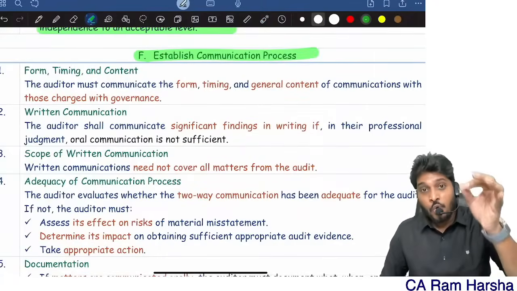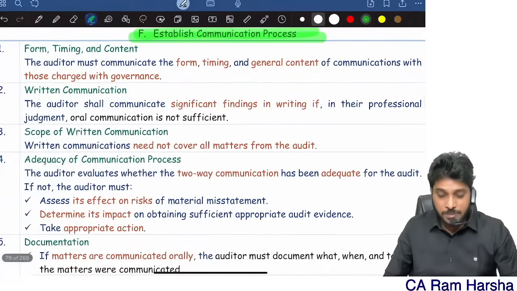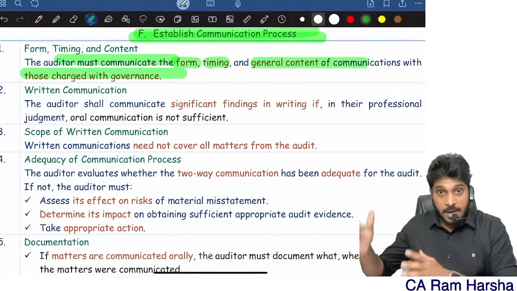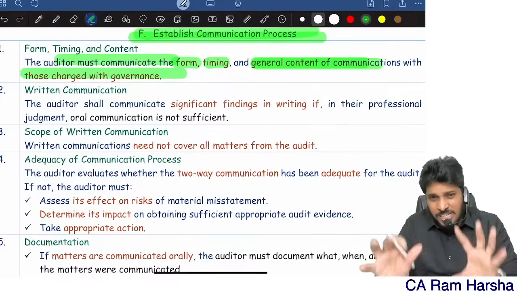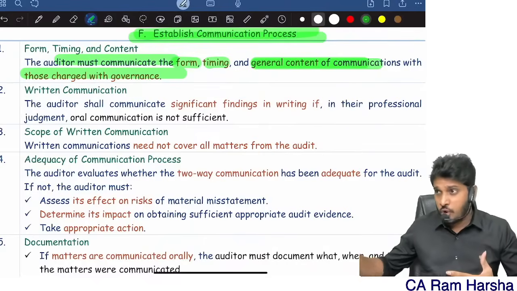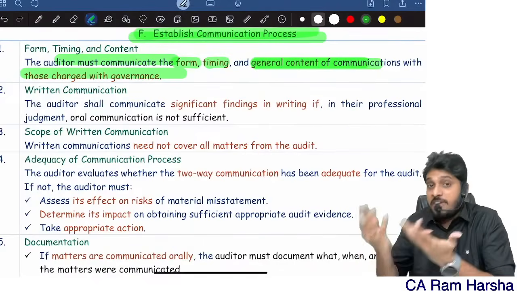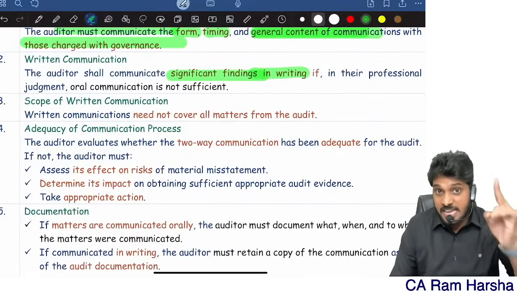It is you, Mr. Auditor, who is responsible for establishing the communication process. The auditor must communicate the form, timing, and general content. So you should tell management in what format you will communicate, when you will communicate, and what generally you will communicate. Just give them an idea. For example: Sir, as I go through the audit for the next 40 days, 50 days, or 3 to 4 months, I will be giving you an update on a weekly basis. Just tell them that. The auditor shall communicate significant findings in writing.